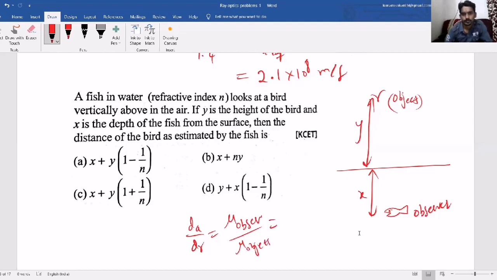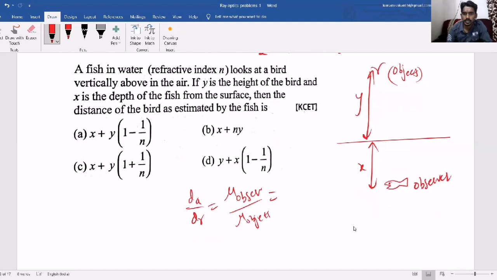Here the bird is in air, so the observer is the fish in water. So mu object is 1, and the apparent height will become real height into mu. So here the real height is y, so mu into y, or here the refractive index is mentioned as n.